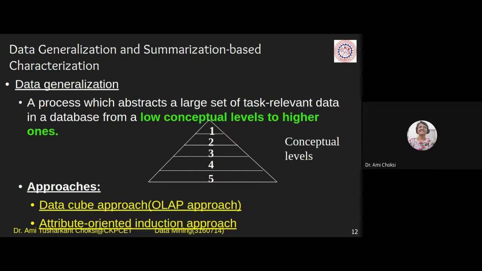If I am going from street to the country, will we be getting more detail or less detail? Low detail, right? When we are going in deep, we are getting more detail. When we are going above, we are getting less detail. It means we are giving the abstraction, right? Abstract things we are giving.